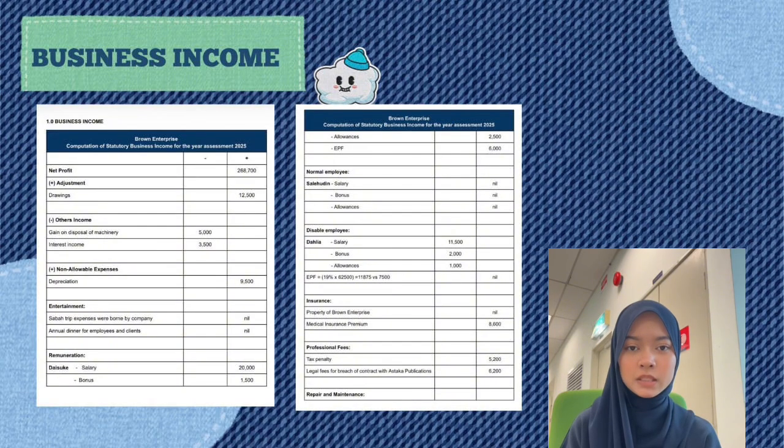For EPF, the maximum allowable contribution is 11,875 ringgit, while the actual contribution is only 7,500 ringgit. Since the contribution does not exceed the allowable limit, no adjustment is needed. Next is insurance. The insurance premium for Brown Enterprise property is allowable. However, the medical insurance premium of 8,600 ringgit is not deductible and is therefore added back. For professional fees, the tax penalty of 5,200 ringgit and the legal fee for breach of contract of 6,200 ringgit are both non-allowable expenses, so they are added back.